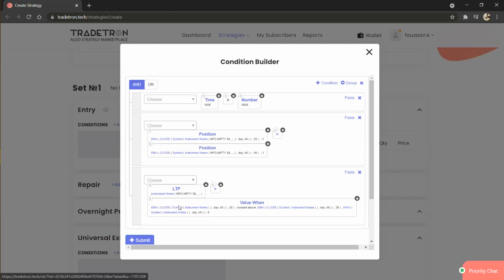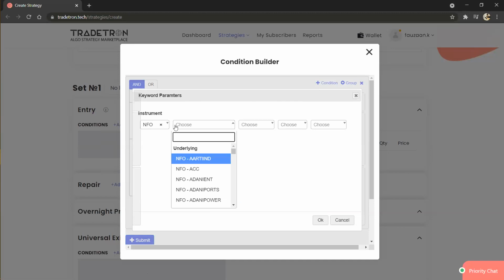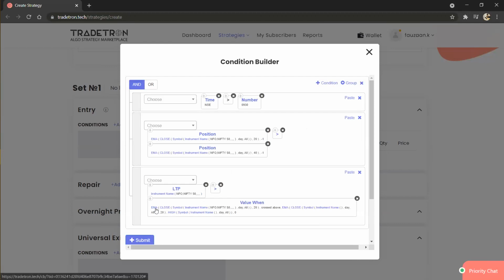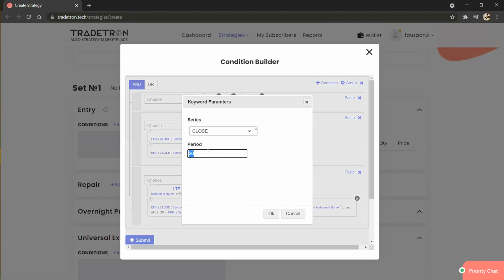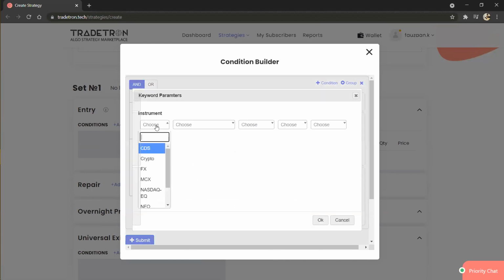Here, as usual, we have to select the instrument name. It should be NFO Nifty. The EMA here will be 20 period only. 20 period EMA crossed above EMA 40 period, so it will be 40. And the instrument name will be NFO Nifty 50.